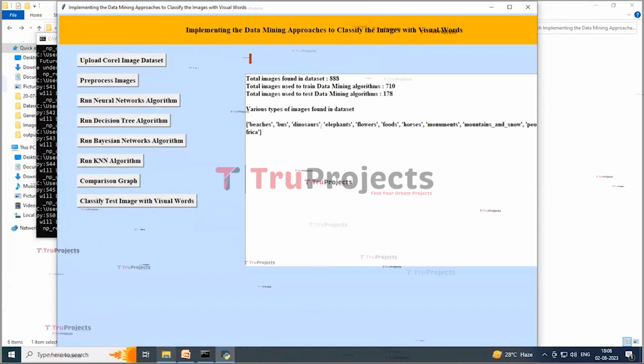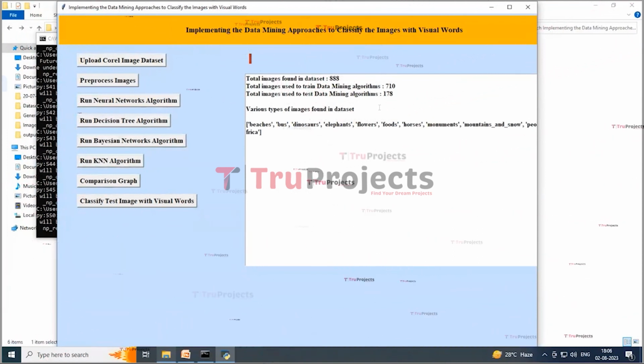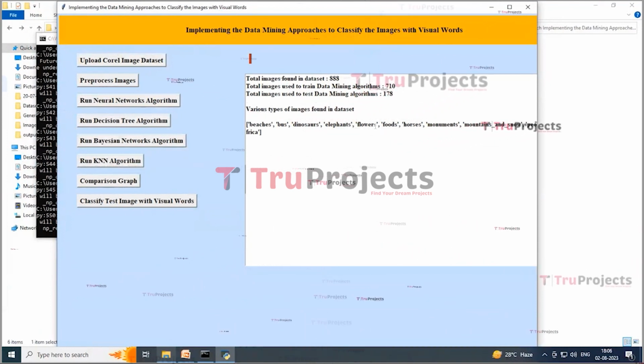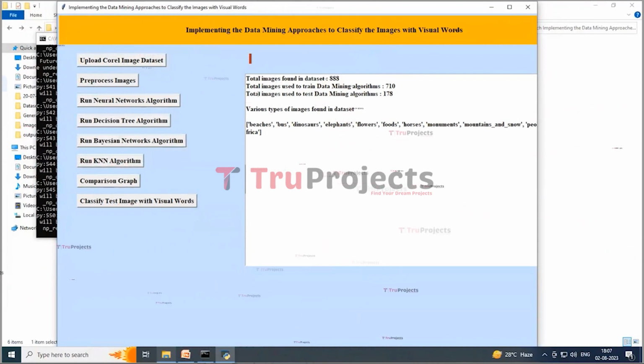Here on this screen you can see that the application found the total images in the dataset is 888, using 700 images for training and 178 for testing. The dataset contains a total of 10 different types of images, and now the dataset is ready. Now click on the run neural networks algorithm button to train ANN with the given images and to get its accuracy.